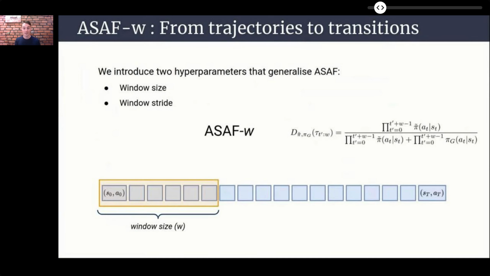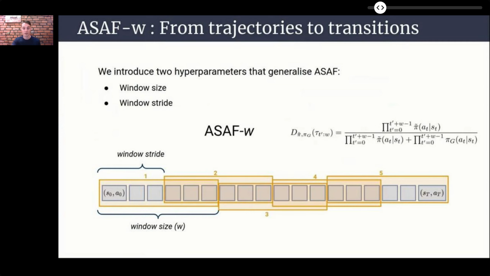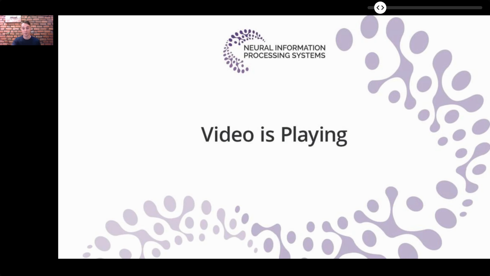A smaller window size cuts the episode into sub-trajectories. We call such variations ASAF-W. The window stride corresponds to the number of transitions between the beginning of two consecutive windows. In particular, picking a window stride smaller than the window size causes the sub-trajectories to overlap, which can be seen as a form of data augmentation. And finally, we call ASAF-1 the extreme case where the window size equals 1, recovering a transition-wise algorithm.